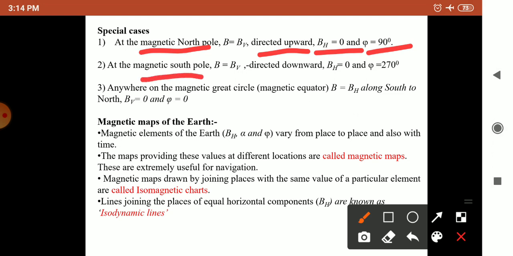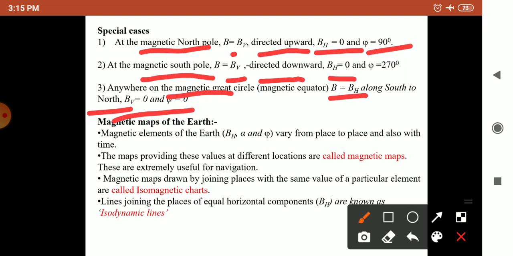Then at the magnetic south pole, B equals BV directed downwards, that will be negative, then BH is equal to 0 and phi becomes 270 degree. Anywhere on the magnetic great circle, B becomes B horizontal along south to north, and the vertical component will be 0 and phi also becomes 0.